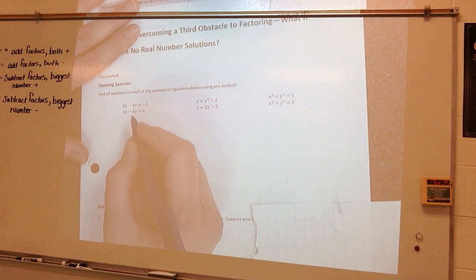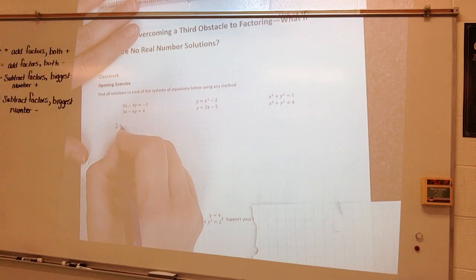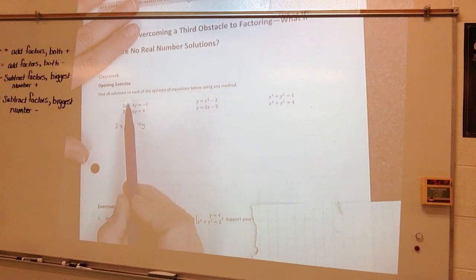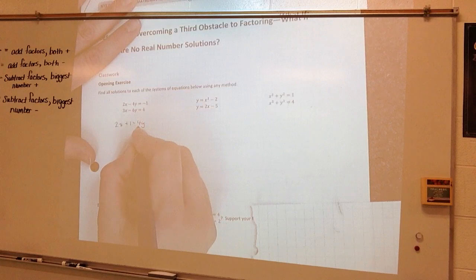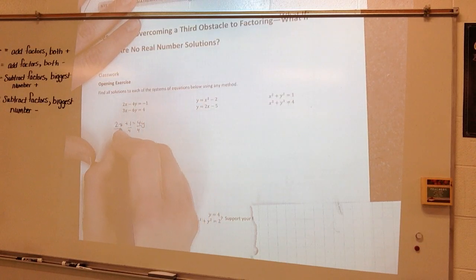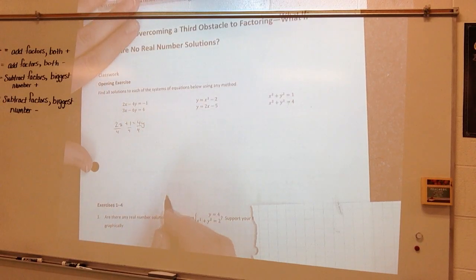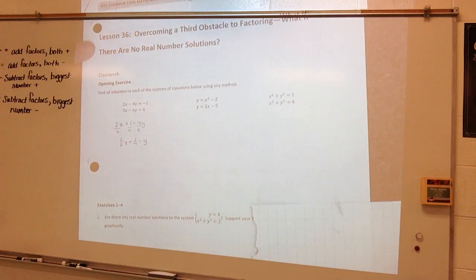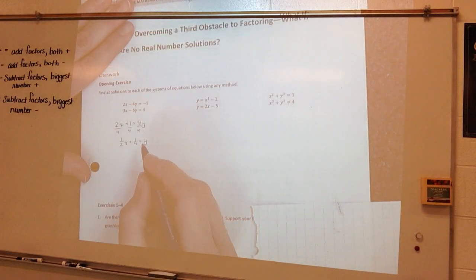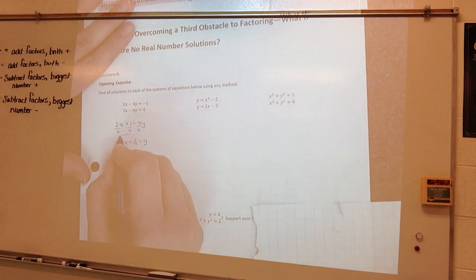So let's go ahead and we'll do 2x plus 1 is equal to 4y. All I did was take my 4y over and bring my 1 over, just because I felt that was a little bit easier to do. So I get 1/2 x plus 1/4 is equal to y. Probably not going to be the easiest to graph, but that's okay. We can make our boxes work. All right, so that's 1.